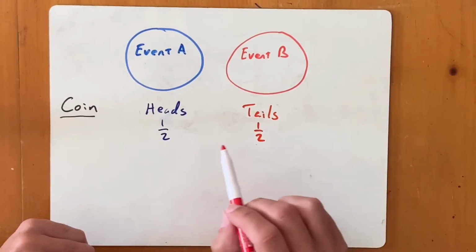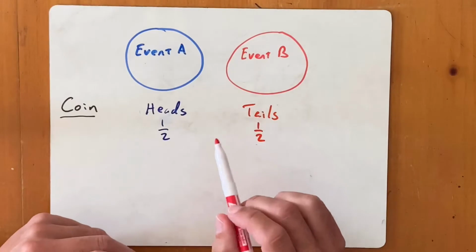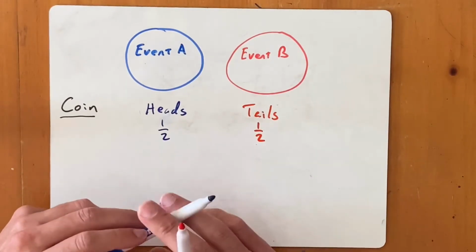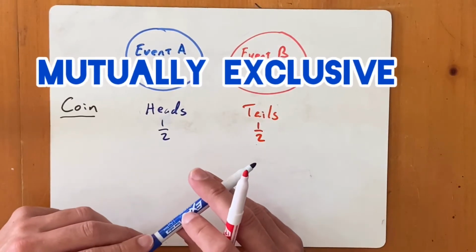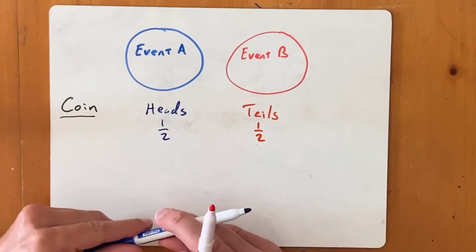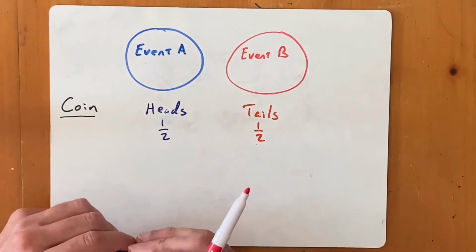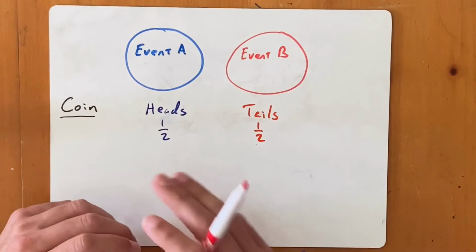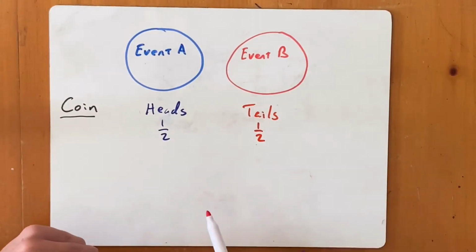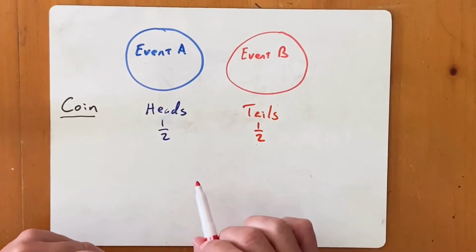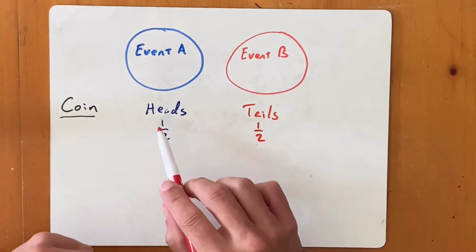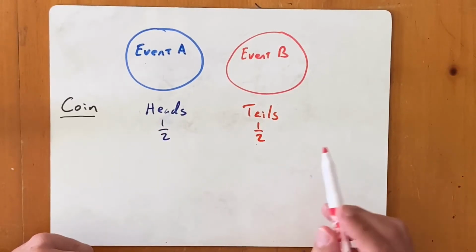If it's impossible for them to come up simultaneously, then those events are called mutually exclusive events. A mutually exclusive event is any event or any trial with multiple events that cannot occur at the same time. For example, a coin flip.